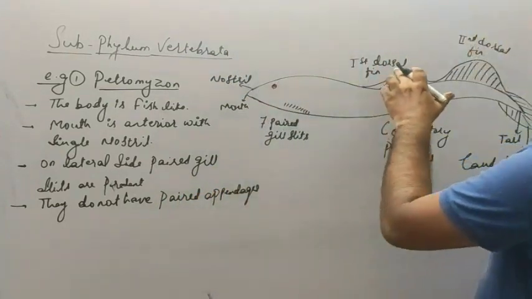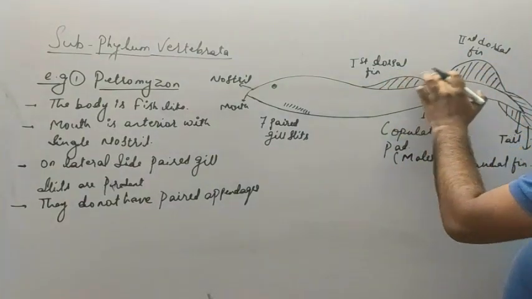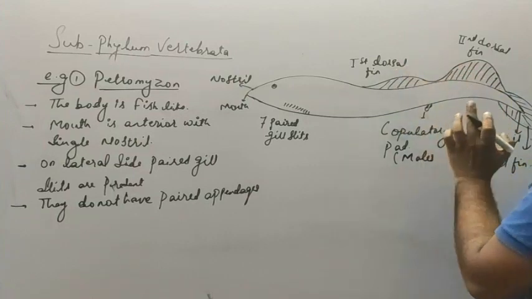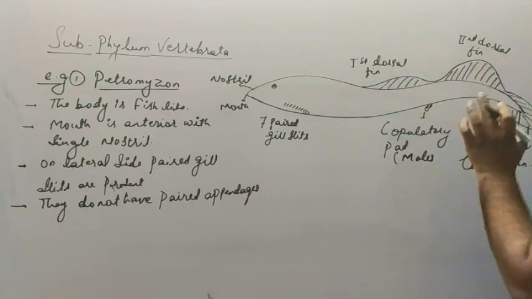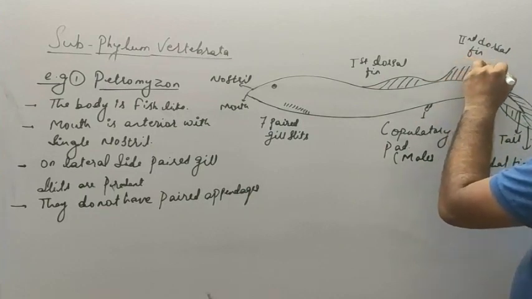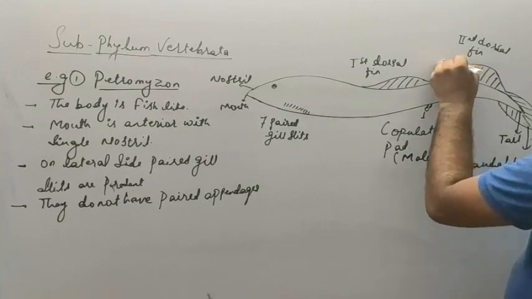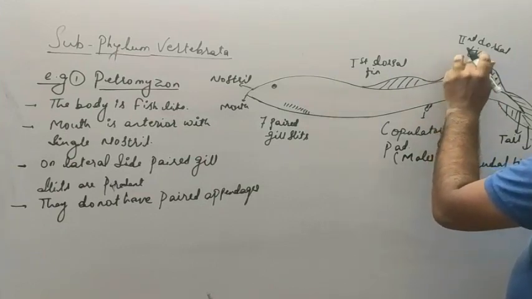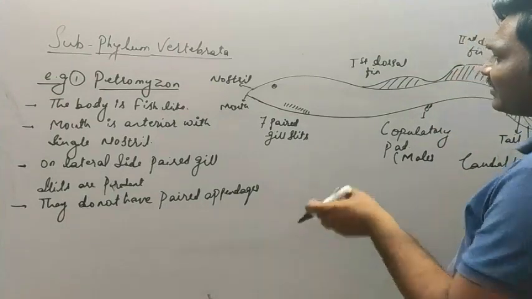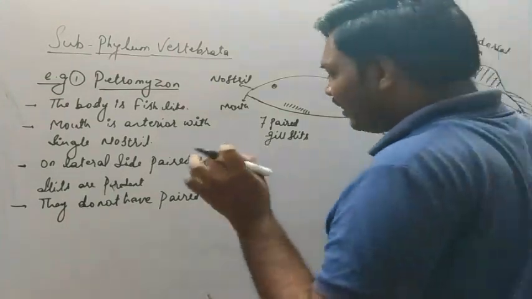As you can see, there is a median fin. This is a median fin which is divided into three parts: the first dorsal fin, second dorsal fin, and the caudal fin. It's quite bigger, you can draw it smaller. In such a way we can differentiate the median fin. So they don't have paired appendages. Instead of that, we have a single median fin.